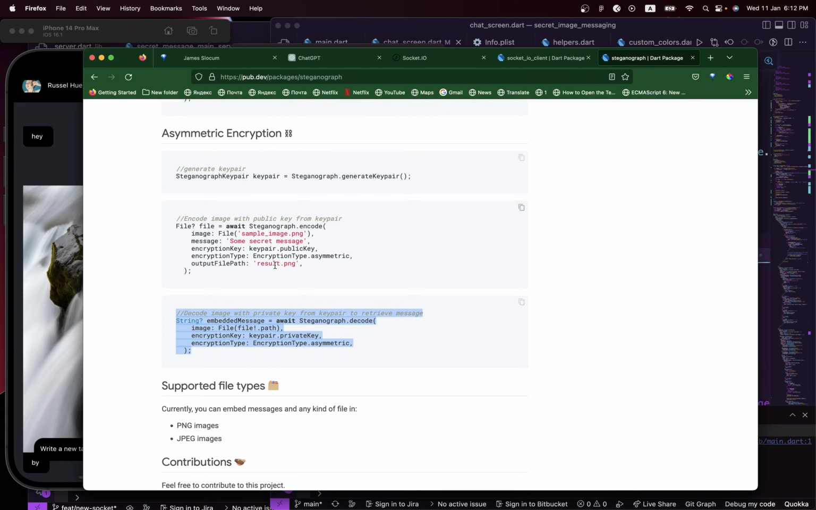Maybe the users can share public keys to decode, but in this case it needs a private key to be able to decode the message. So that means the users have to share private keys with each other, which is a bit tricky and strange to do. So it doesn't make sense for them to share private keys.